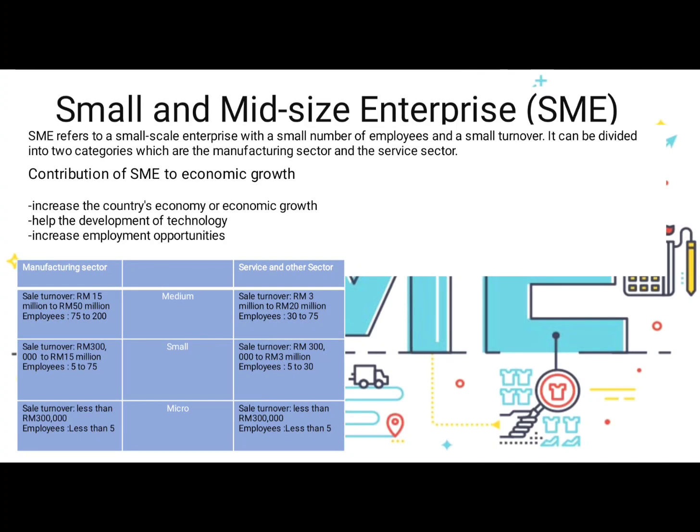Small manufacturing sector, sales turnover is 300,000 to 15 million, 5 to 75 employees. In the service and other sector, sales turnover is 300,000 to 3 million, 5 to 30 employees. Micro manufacturing sector is the same as the service and other sector, with sales turnover less than 300,000 and fewer than 5 employees.